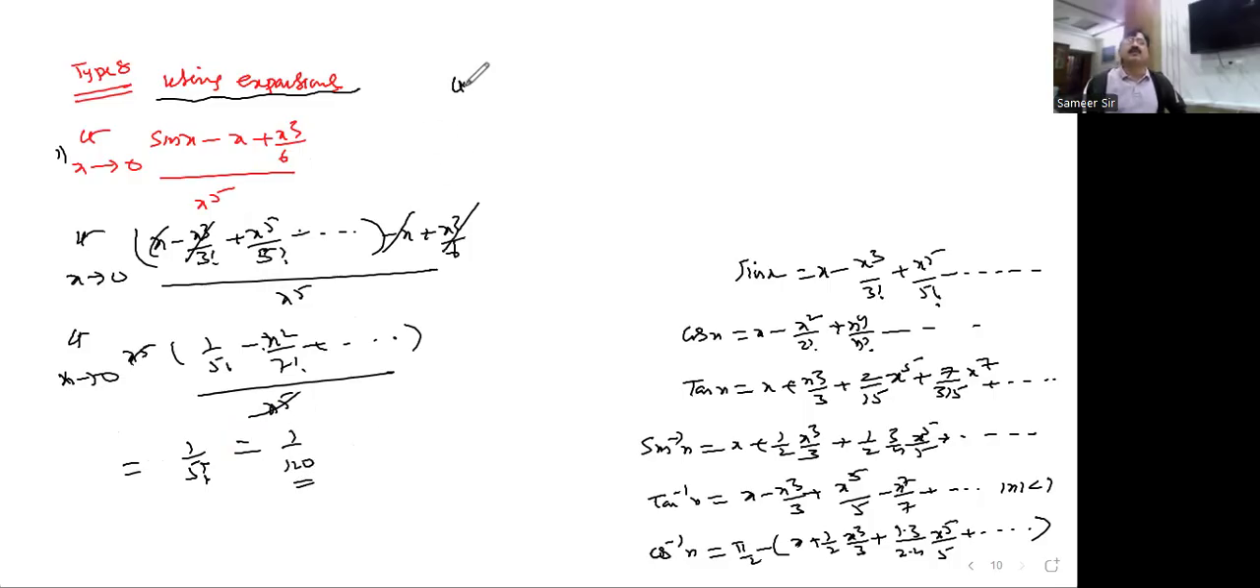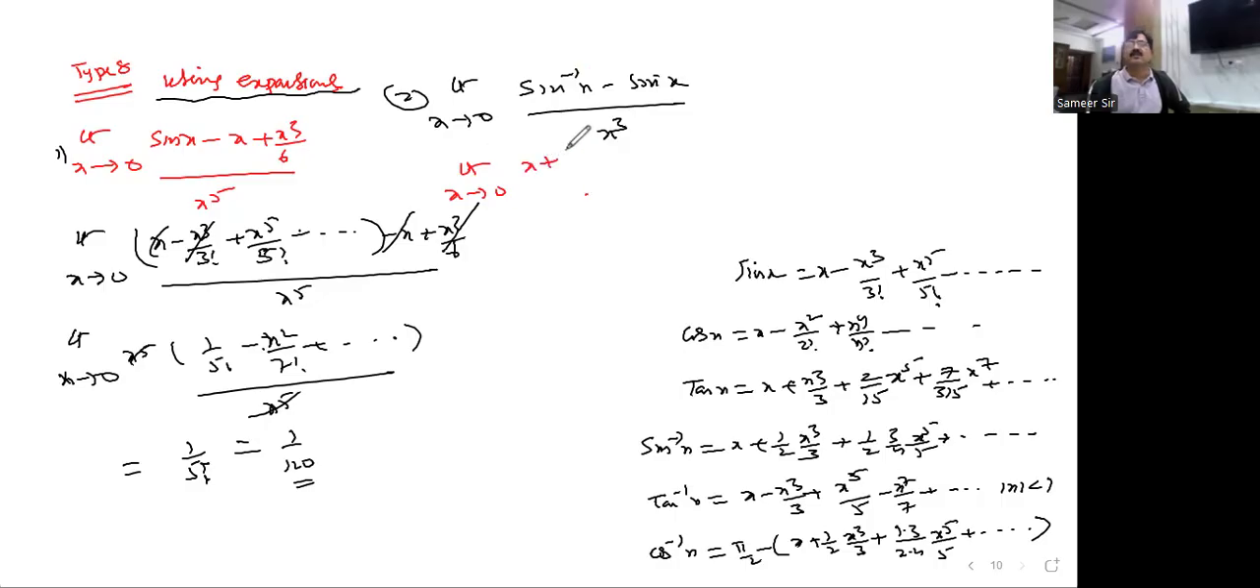Let me take one more example here. Limit x tends to 0. Yeah, one more example I've selected in this series problems. Yeah, I would like to substitute the sin inverse x series.